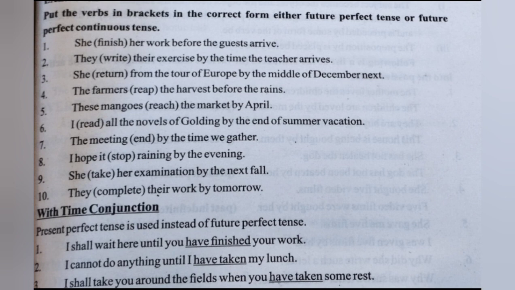So let's move towards its exercise, in which we have to put the verb in the brackets according to the future perfect tense or future perfect continuous tense. For example, she finished her work before the guests arrived. So this will be purely future perfect. She will have finished her work before the guests arrive, because the other clause is in the simple present tense. They write their exercise by the time the teacher arrives. They will have been writing their exercise by the time the teacher arrives.